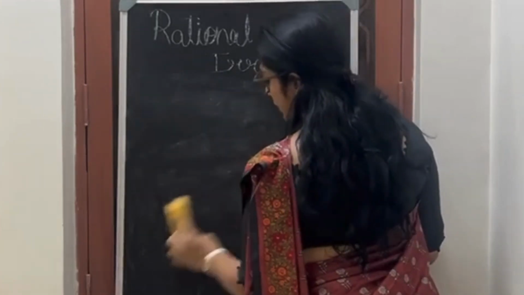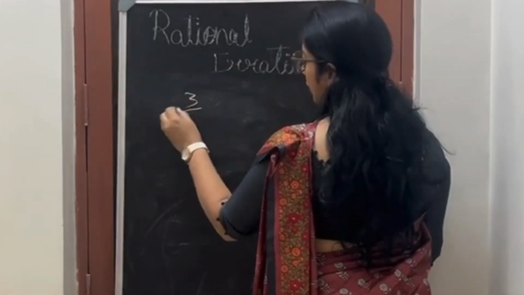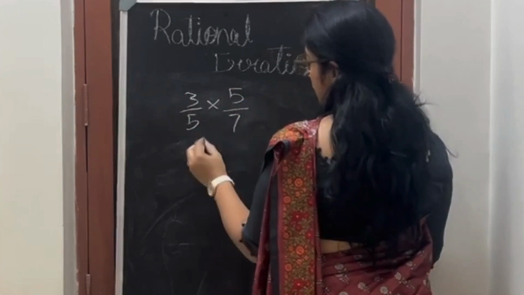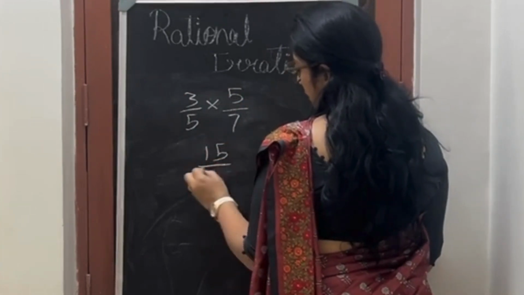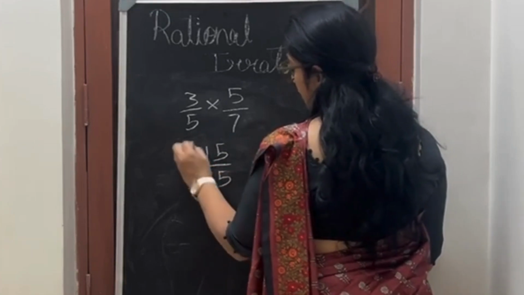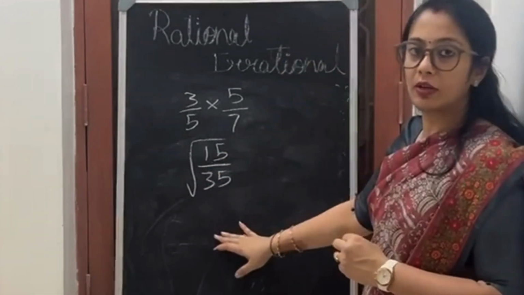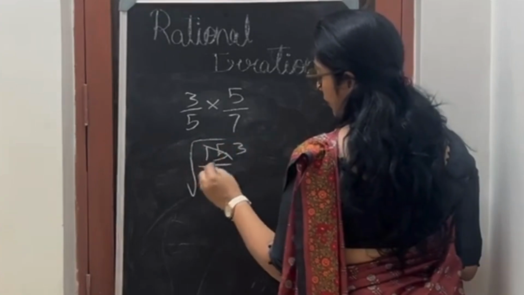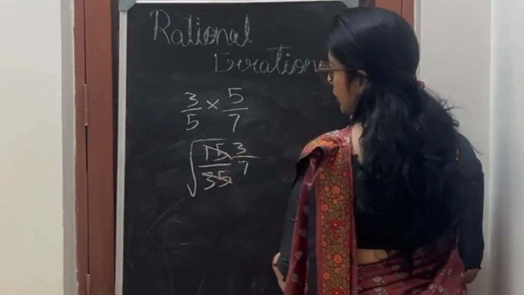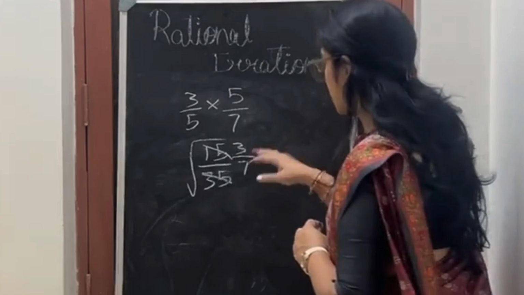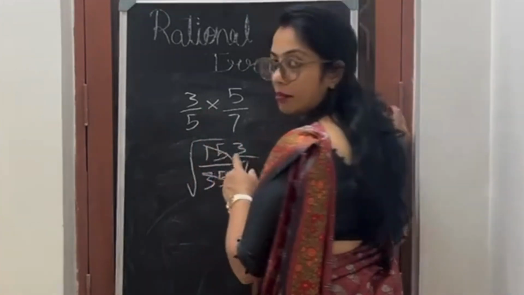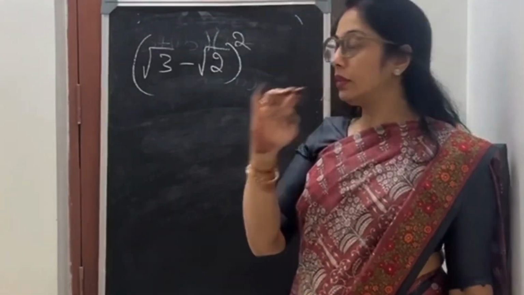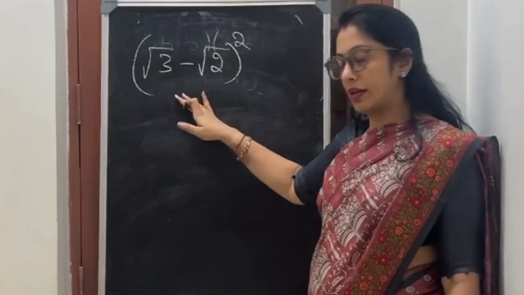If I have to find an irrational number, what I would have done? 3 by 5 into 5 by 7, which is 3 5s are 15 by 35, square root of this. This is an irrational number that I have to insert in between. Okay? I can simplify this. 5 3s are, 5 7s are, that is 3 by 7. Okay? So square root of 3 by 7 would be an irrational number between them. Okay? One more sum, whether the question is rational or irrational.